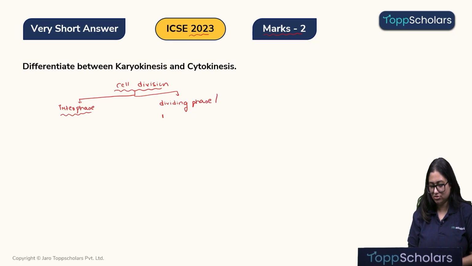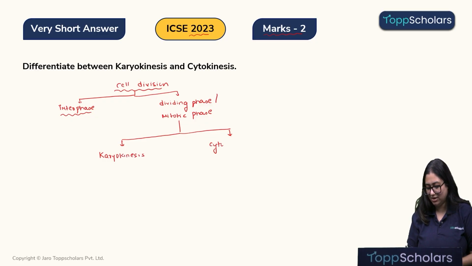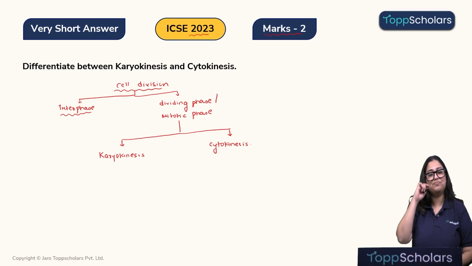The dividing phase is also known as the mitotic phase. Now, the dividing phase is further classified into two more subphases, that is the karyokinesis and the cytokinesis, which is our question. So, let us answer it in detail now.